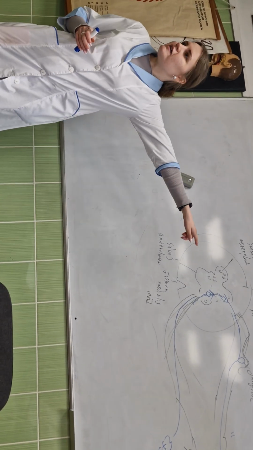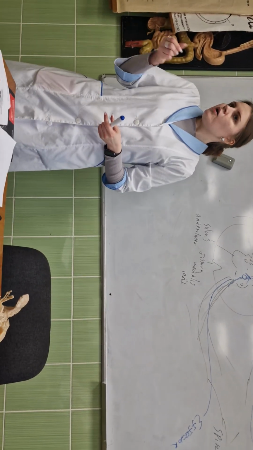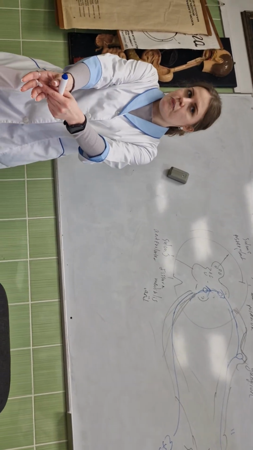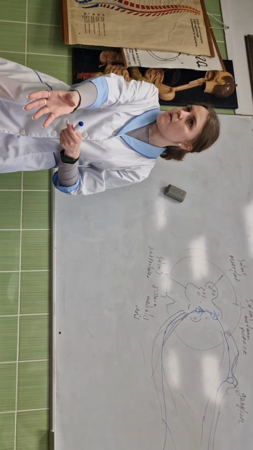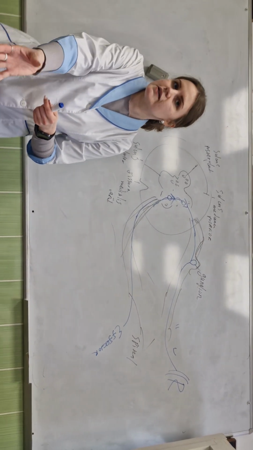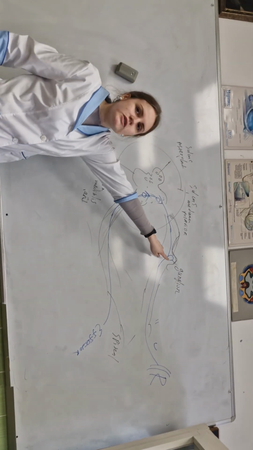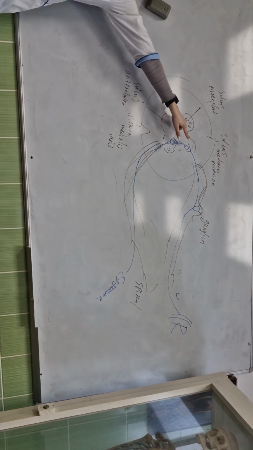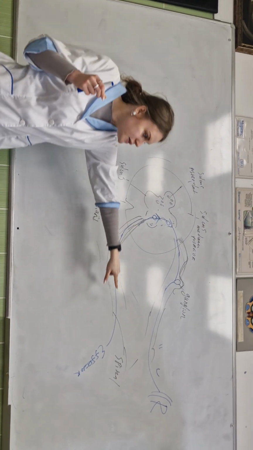I can understand this picture of the reflex. For example, we touch a warm cup and our hands burn. The receptor is our skin. Our skin feels the warm cup, and the signal goes to the sensitive neuron, then to the spinal cord, to the interneuron, then to the motor neuron and the effector.